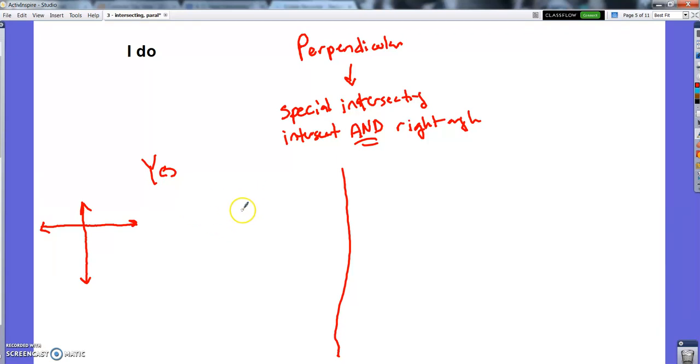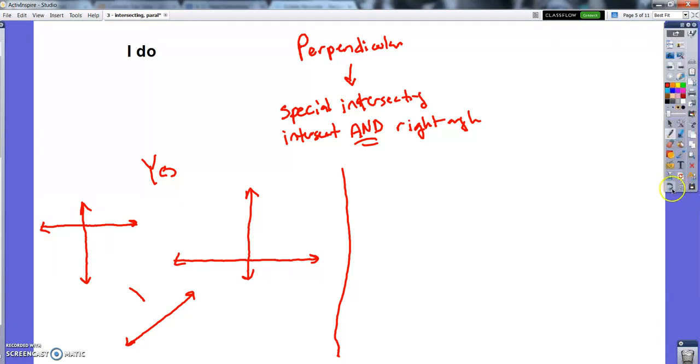Another example, I guess I'll do one, they could be down here. Right there, right angle, right angle, right angle, right angle. Those are perpendicular. And they don't have to be straight up and straight across. As long as they make a 90-degree angle, you don't have to measure it. I don't know if I'll do this one perfectly. But as long as wherever they do cross makes a 90-degree angle like that, if you measured it, they're still perpendicular. All right.